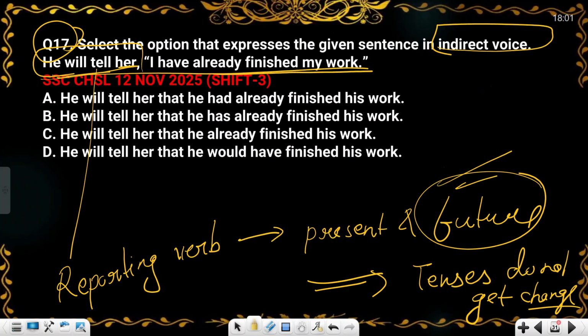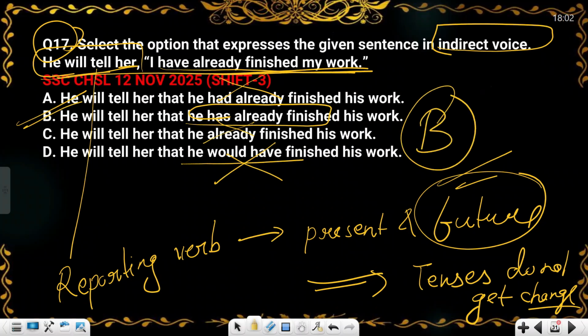This you have to find in the options. If you observe, this is present perfect tense. So we need to find the present perfect tense. This is not present perfect tense. This is present perfect tense. This will be your answer. This is not present perfect tense. This is not present perfect tense. So B will be your answer.